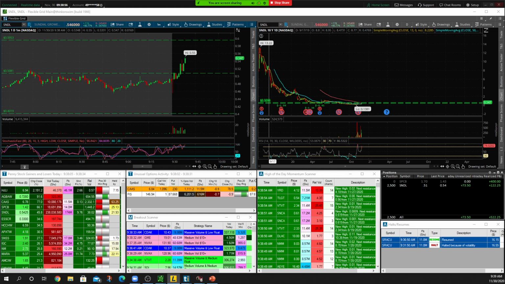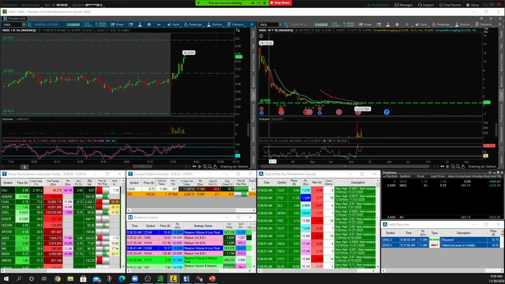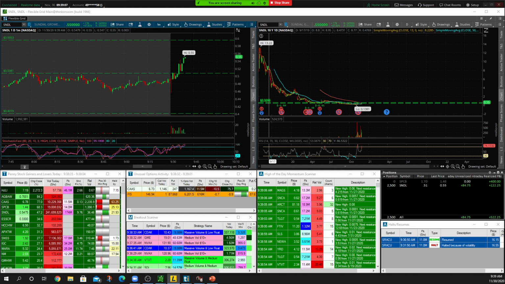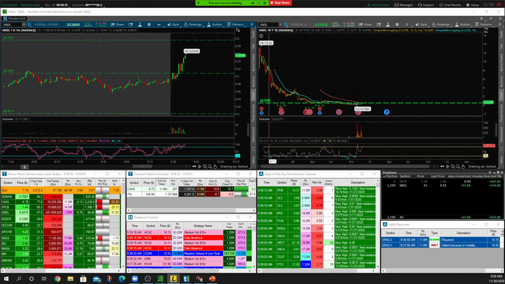Over 55, I'll take a little bit more, if we can actually get a solid break over 55 on the bids. Looking really good on SNDL. A lot of momentum behind it. A lot of activity. Really pushing this up slow and steady. So I do like the price action here. Price action's not bad at all. We had a lot of buying just come through and eat those sellers out. So I'm going to take a little bit more here at 55.